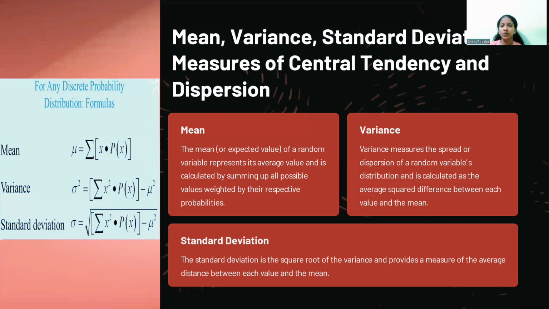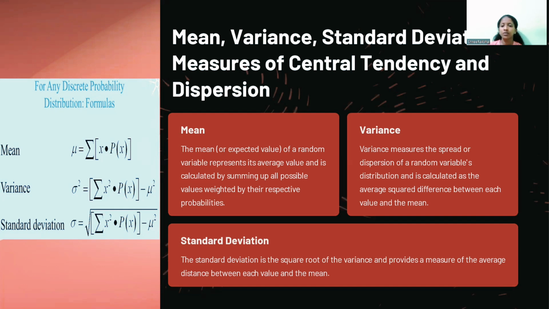Next one is mean, variance, standard deviation, measures of central tendency and dispersion. Mean. The mean of a random variable represents its average value and is calculated by summing up all the possible values weighted by their respective probabilities. You can see here, mean mu is equal to summation of x into p of x.